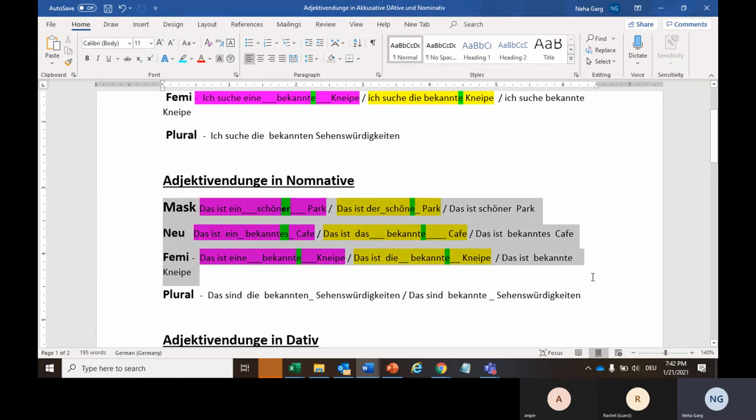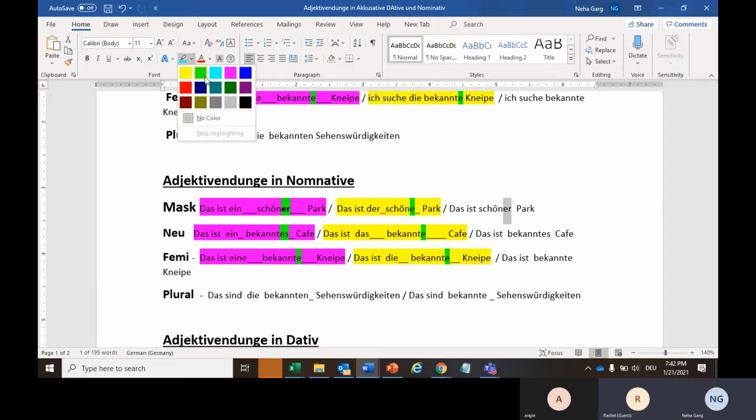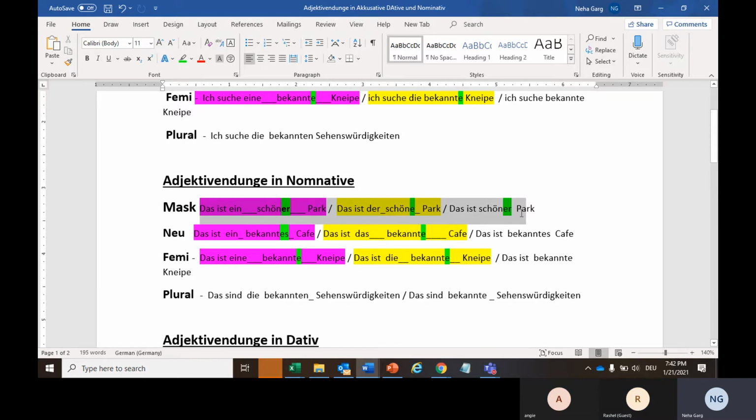Rachel, can you read all these sentences for us one by one? Masculine. Das ist ein schöner Park. Das ist der schöne Park. Das ist schöner Park. Yes. Now, can you please try and tell me why we have added these types of endings?